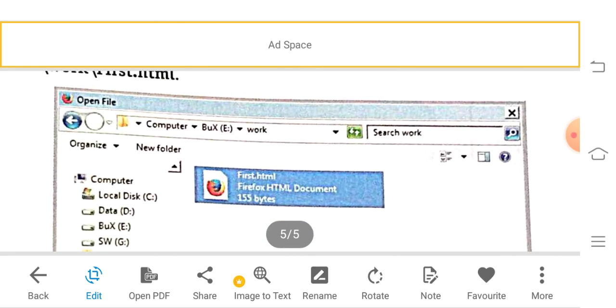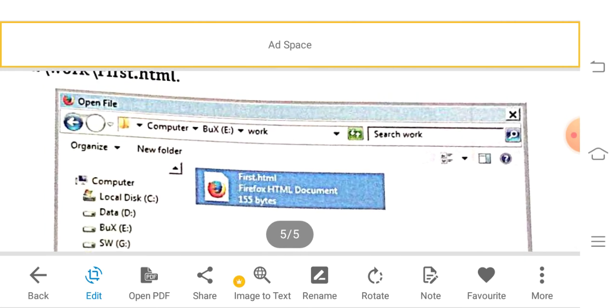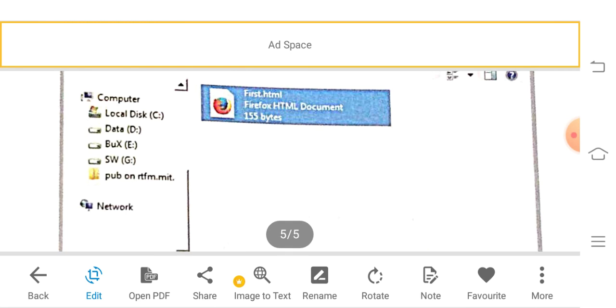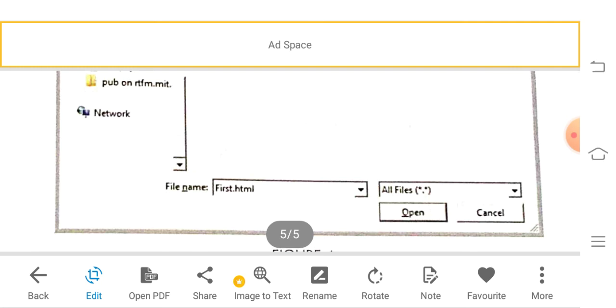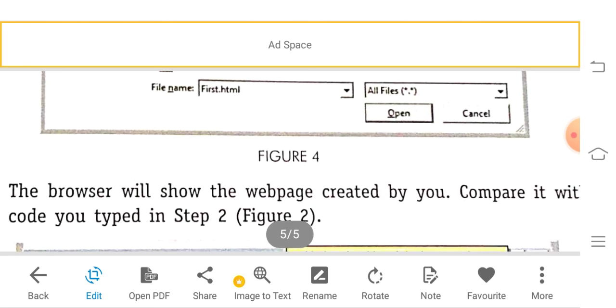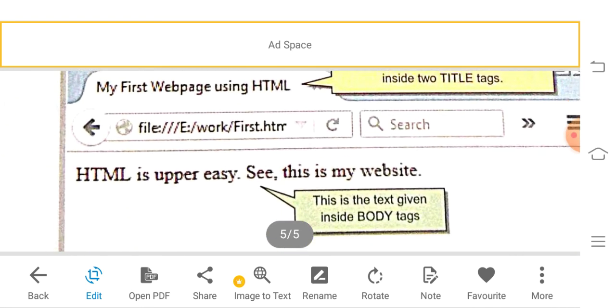As I already said, go to the browser, press Ctrl+O, and it will display where you have saved the HTML document. You select that file and click Open. The browser will show the web page created by you, and you can compare it with the code you typed and the steps you have taken. Here you can see figure 2.